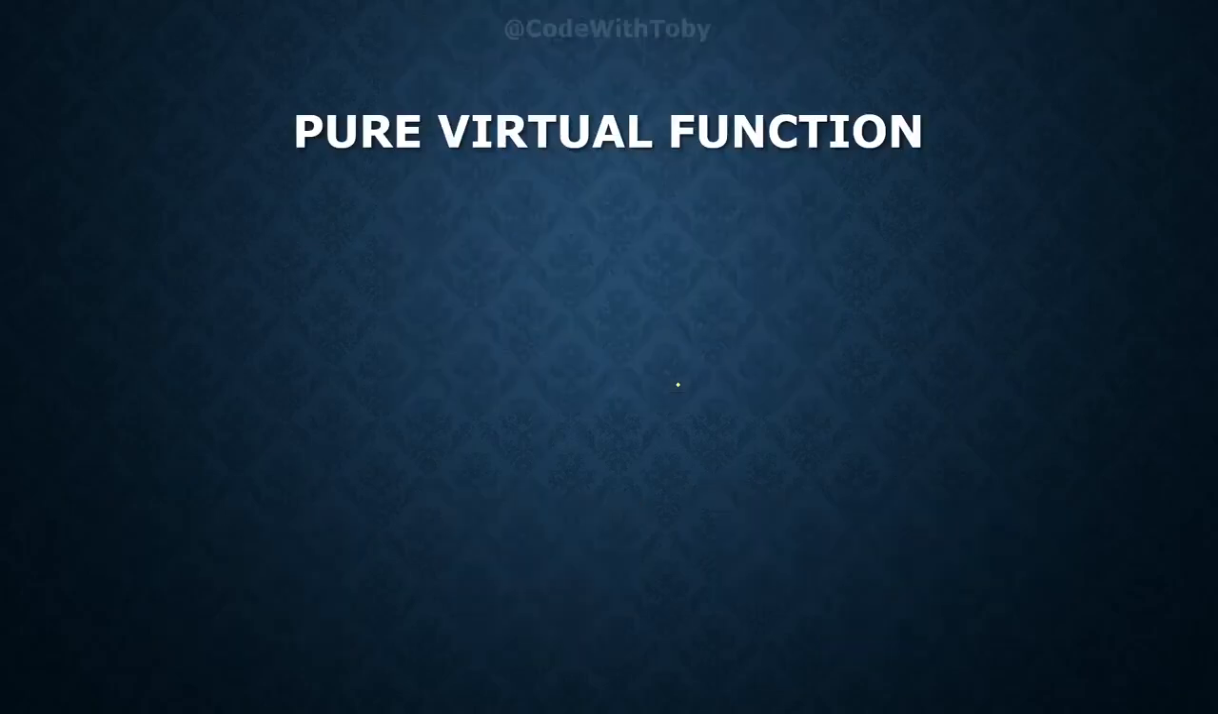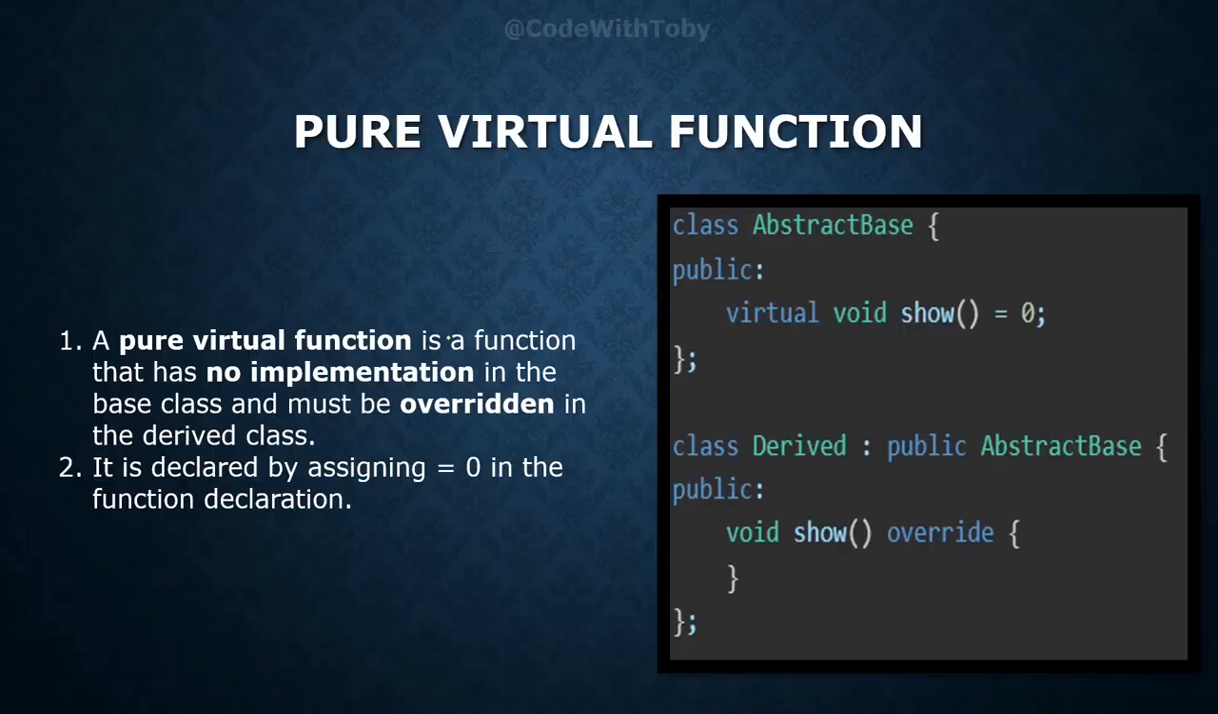Now let's see what a pure virtual function is. A pure virtual function is a function that has no implementation, which we already saw in the base class, and it must be overridden in the derived class. If we don't override it, then that derived class will also become an abstract class. To declare a pure virtual function, we assign it 0 in the function declaration. So this is just the syntax to define a pure virtual function. We are not exactly assigning it to 0.